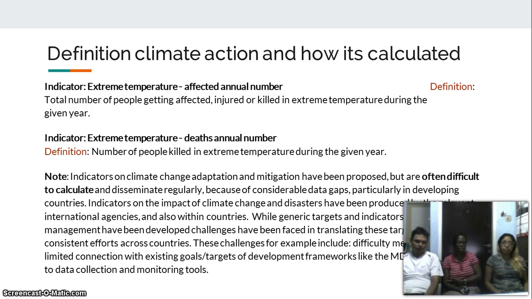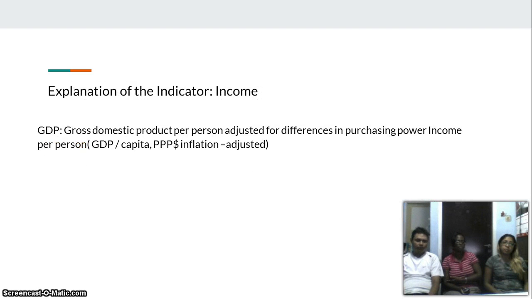These challenges include difficult measuring targets, limited connection with existing goals and targets of development frameworks like the MDGs, and lack of access to data collection and monitoring tools. So a lot of countries have difficulty because they don't have the tools or the data. So these indicators cannot be calculated. And here is an explanation of how the income is calculated.